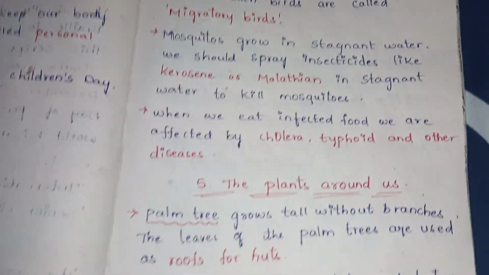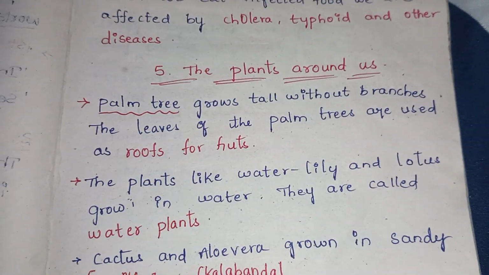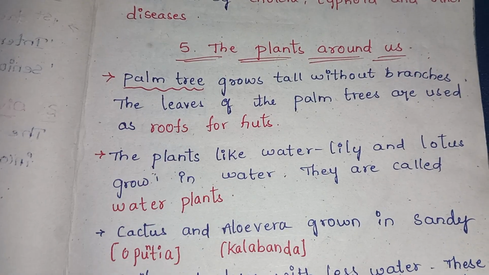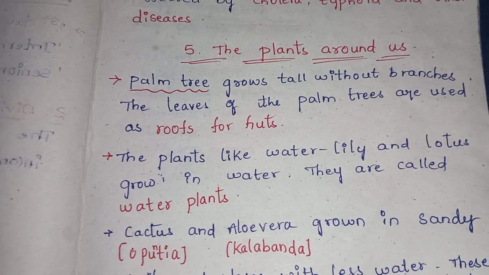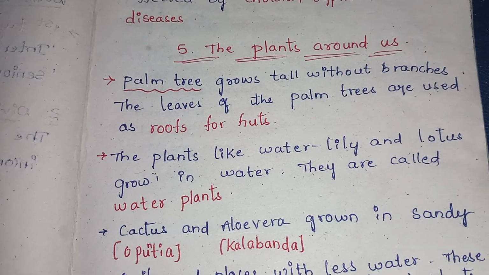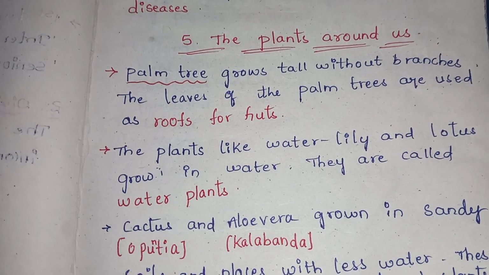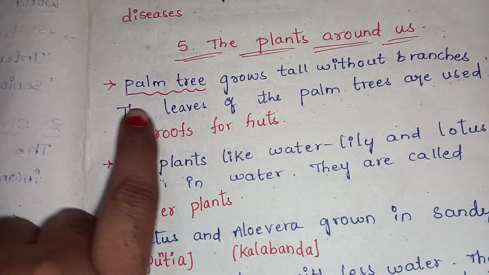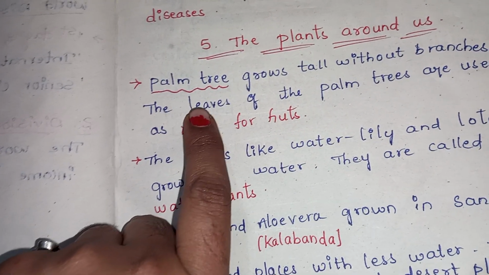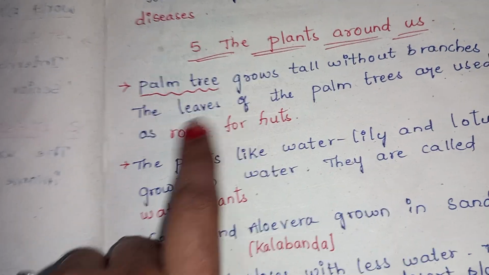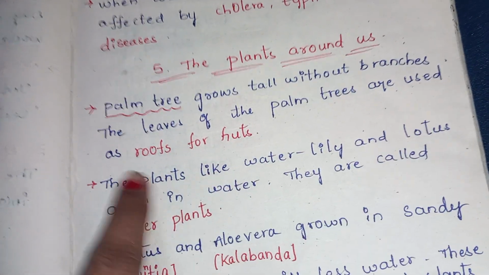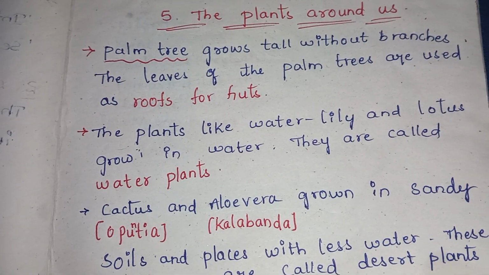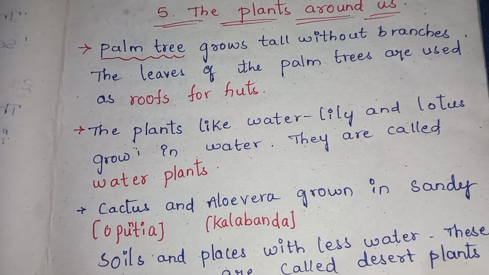And the next lesson is the plants around us. In these plants around us, we have different leaves and different edges. All that is in the fifth lesson, the plants around us. Palm tree grows tall without branches. There are no branches for the palm tree. The leaves of the palm tree are used as roofs for huts. In villages we can see these palm leaf roof huts.